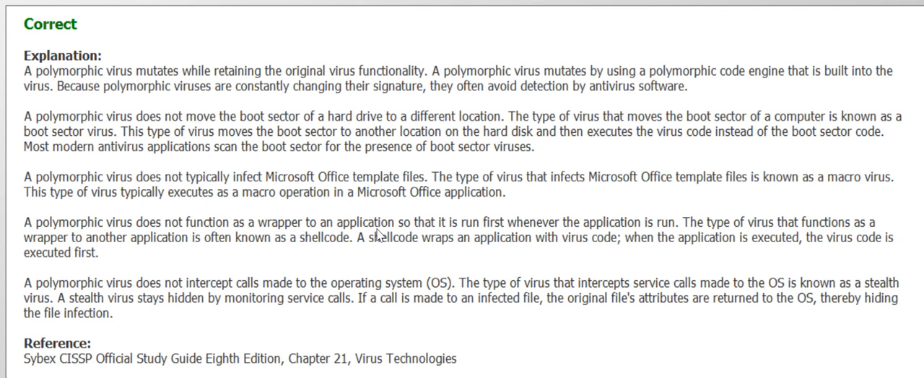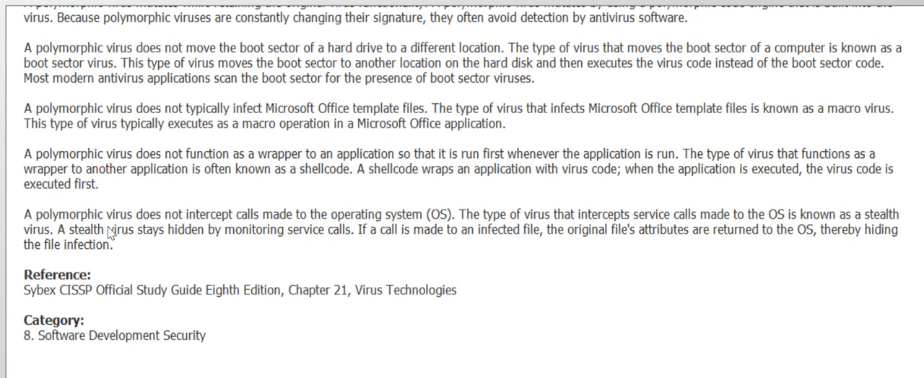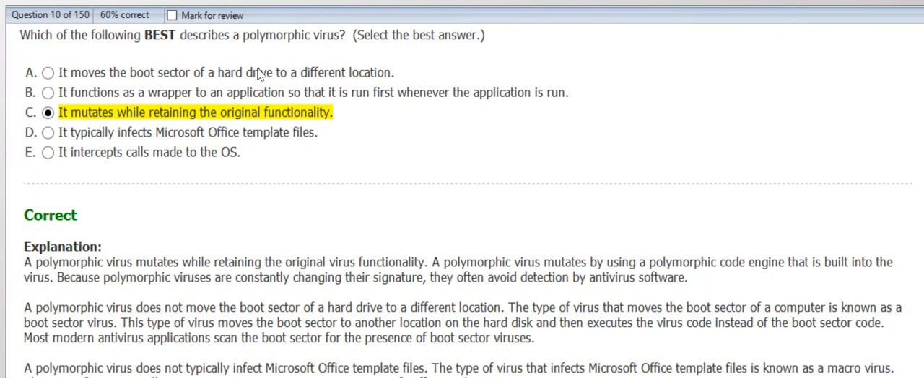For the wrapper to an application, it's called a shell code. The shell code wraps an application with a virus code, and it is executed first. A polymorphic virus does not intercept calls made to the OS. That's called a stealth virus. This stays hidden by monitoring service calls, and it basically hides the infected files. So polymorphic viruses are the ones that change their shape, however retaining the original functionality.